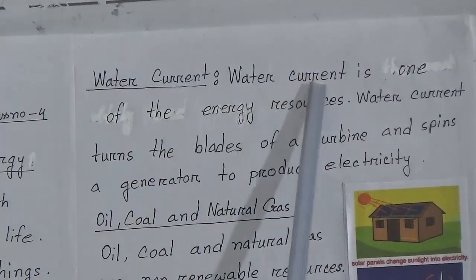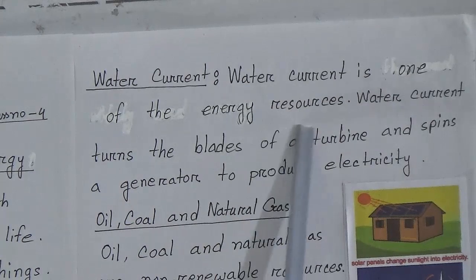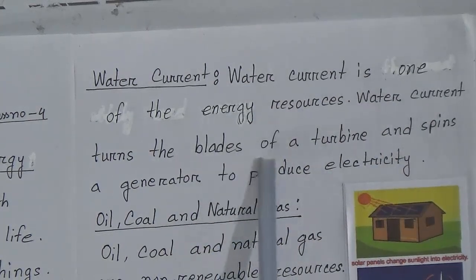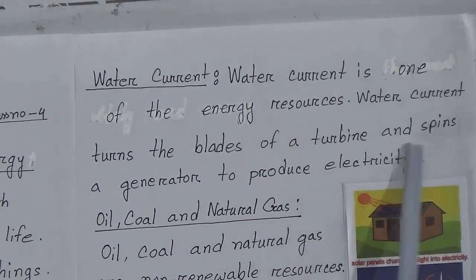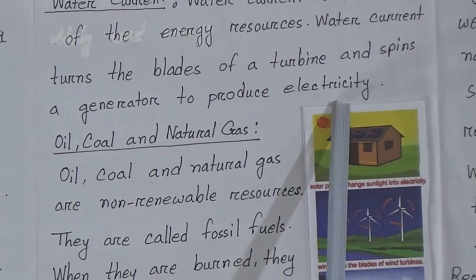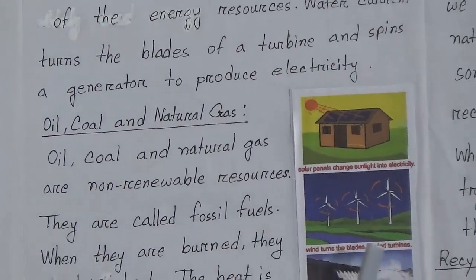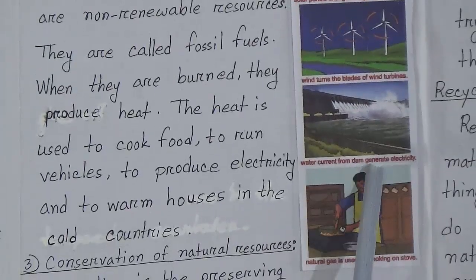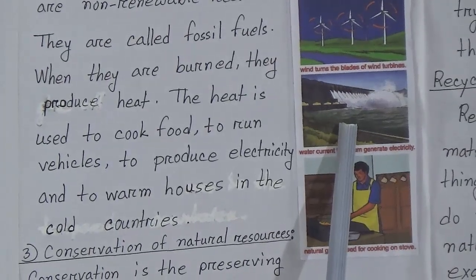Next is water current. Water current is one of the energy resources. Water current turns the blades of a turbine and spins a generator to produce electricity. You can see this picture. Water current from a dam generates electricity.